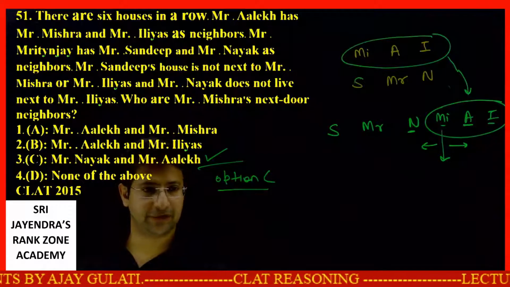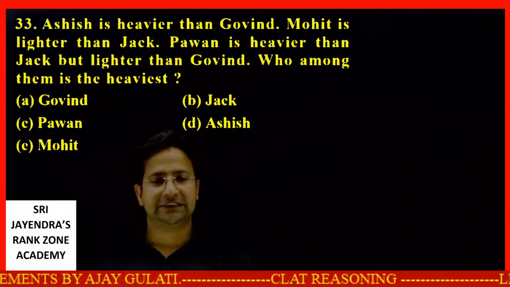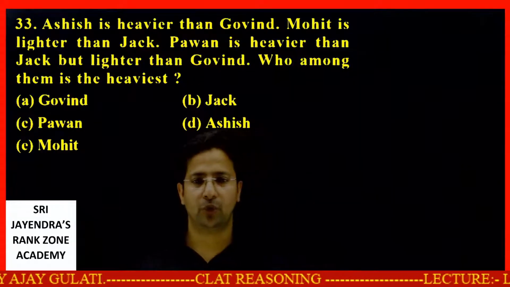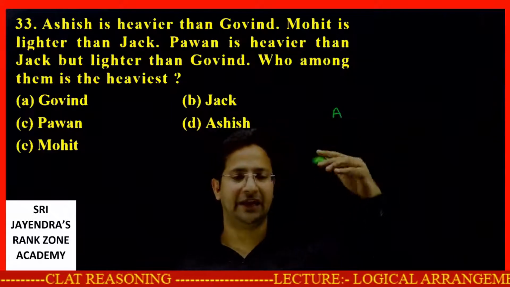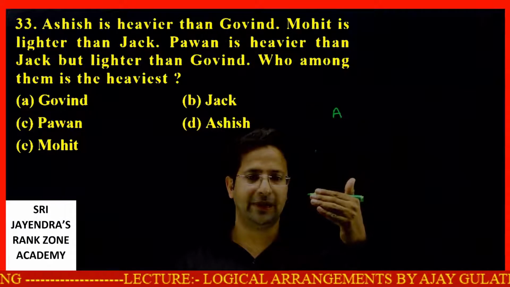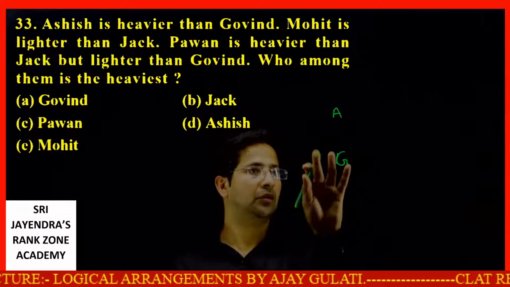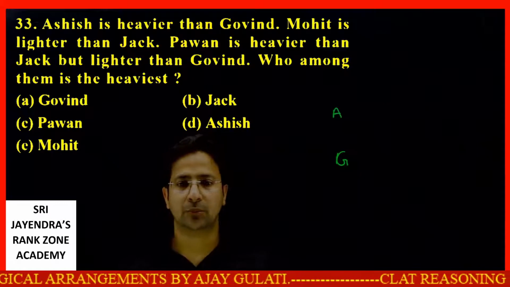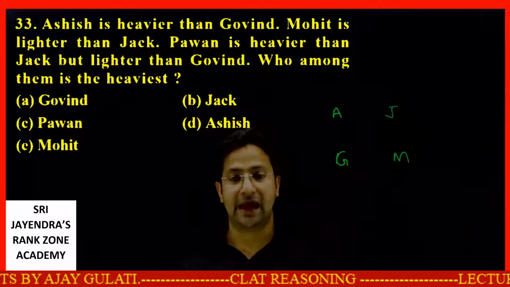Let's move to the next type of set. Let's look at the next set, students. Ashish is heavier than Govind. Mohit is lighter than Jack. See, first of all, I told you heavy, light, up, down. The one who will be more will be placed up. The one who will be light will be placed down. Ashish is heavier than Govind. Next, Mohit is lighter than Jack.